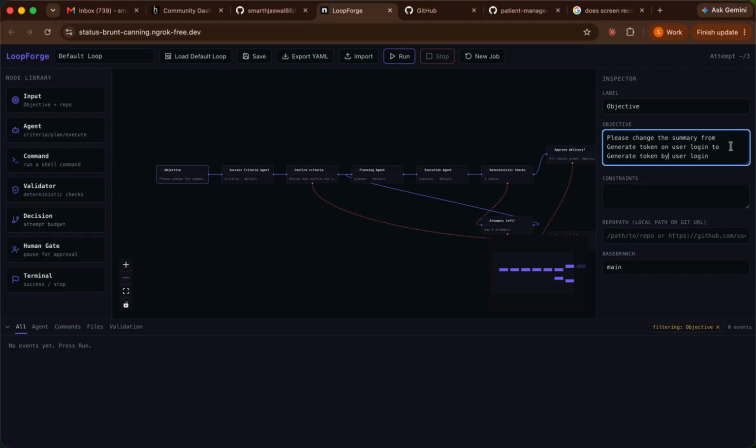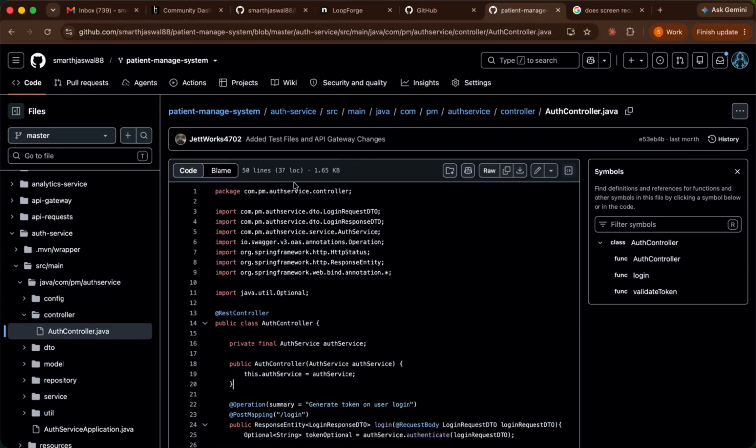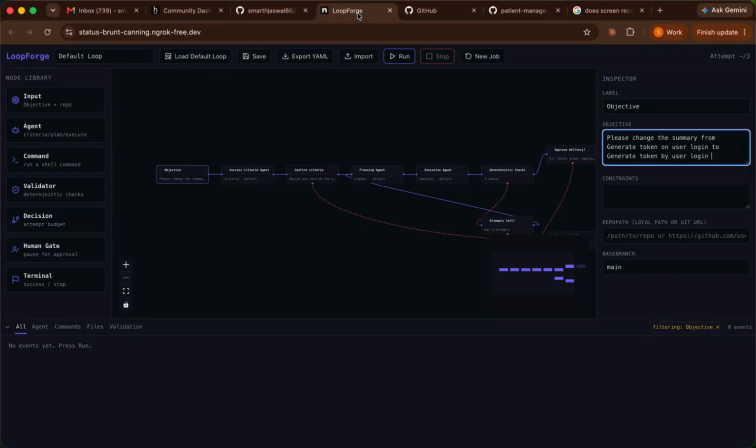We also have to tell the name of the file, because there can be multiple cases, like which file this particular data is present in. In our case, this is AuthController.java. We don't have to specify the path, we just say in the AuthController file.